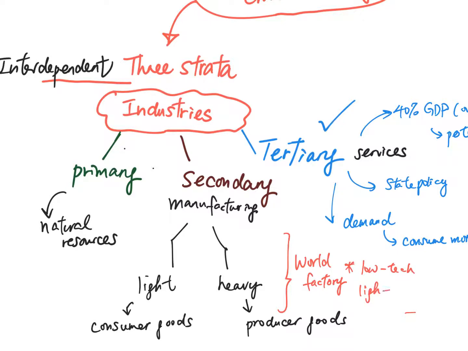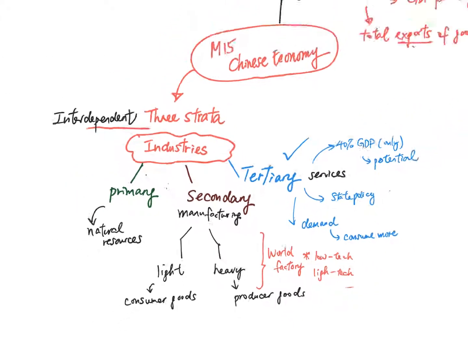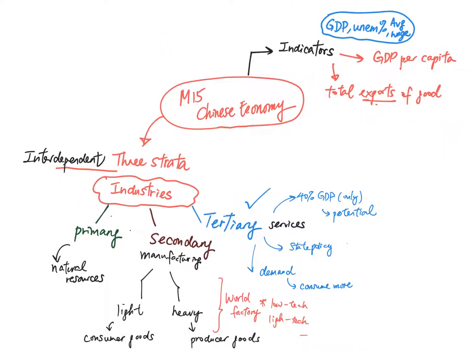China is improving and providing high-tech goods as well. Okay, so this is the major summary for the whole module: indicators, industries, something good for tertiary industry, and more detailed information about secondary industry.